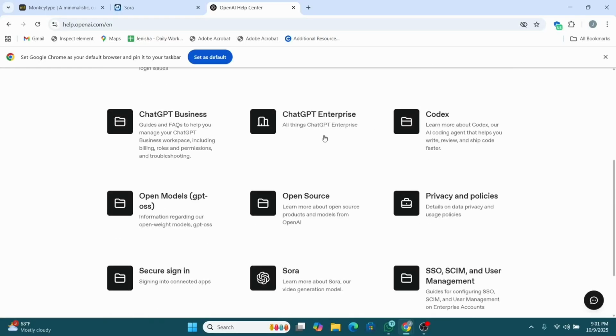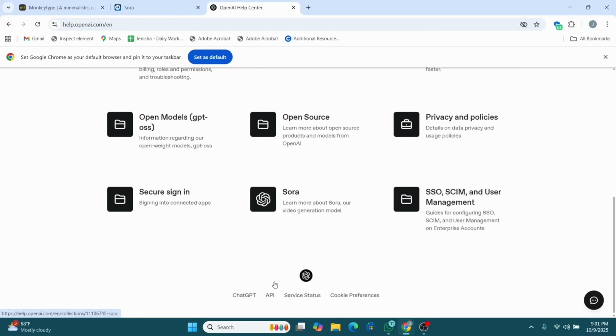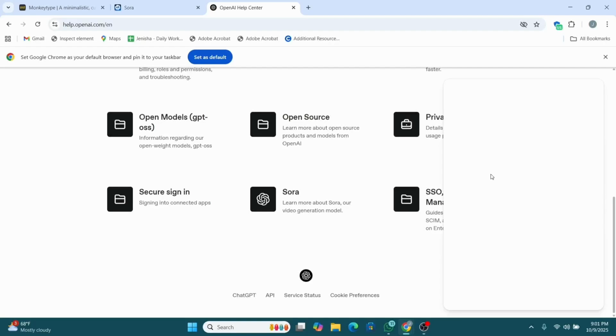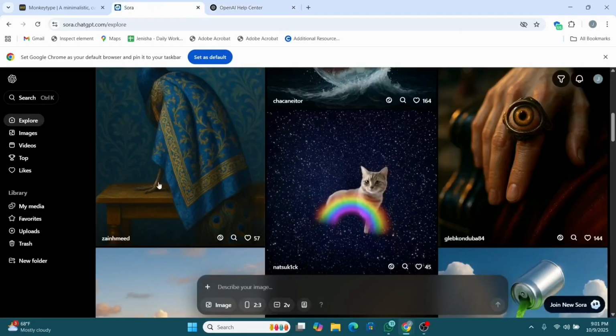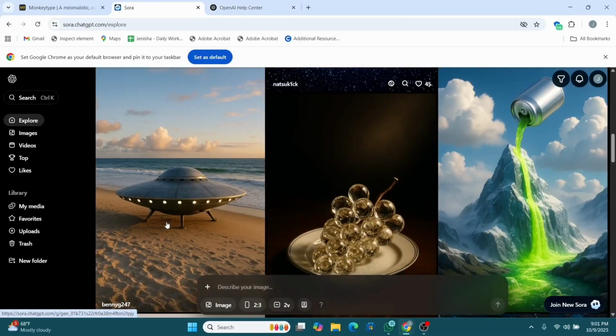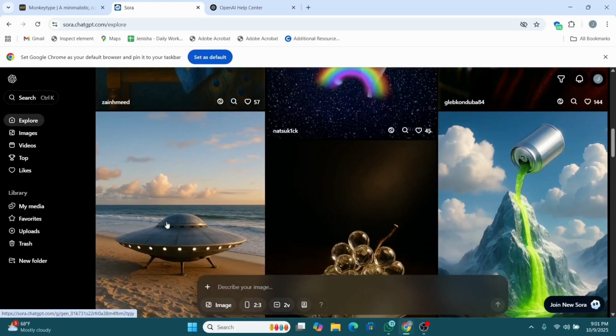You can go over to their page and contact them directly, and that way you can have it taken down or blocked using the OpenAI Help Center. Apart from that, while you are using Sora, always use AI generated characters or stock avatars.